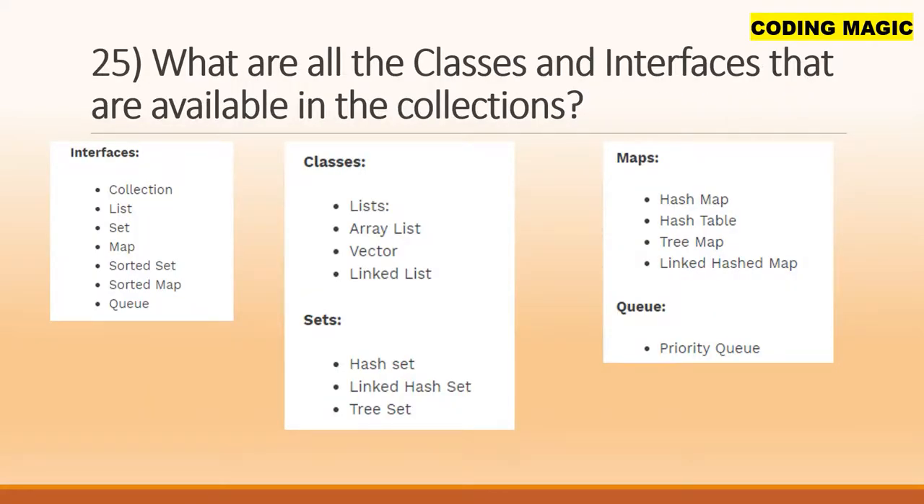Question number 25. What are all the classes and interfaces that are available in the collection? Interfaces contain collection, list, set, map, sorted map, queue. Lists contain array list, vector, linked list. Sets contain HashSet, linked HashSet, TreeSet. Maps contain HashMap, HashTable, TreeMap, linked HashMap. Queue contains priority queue.